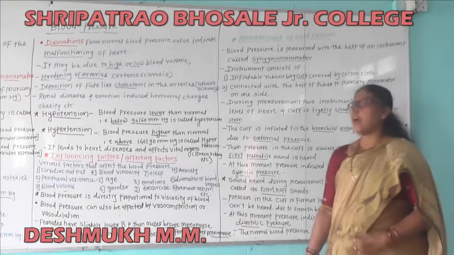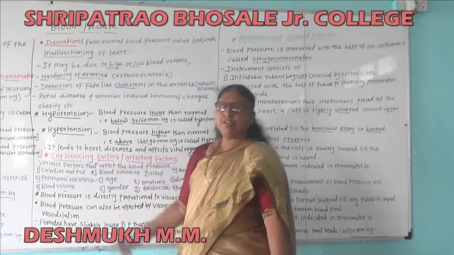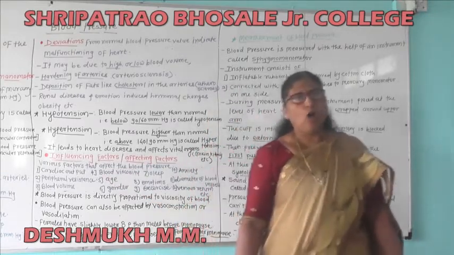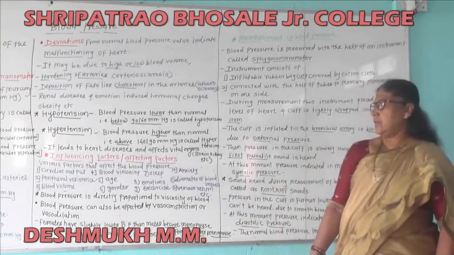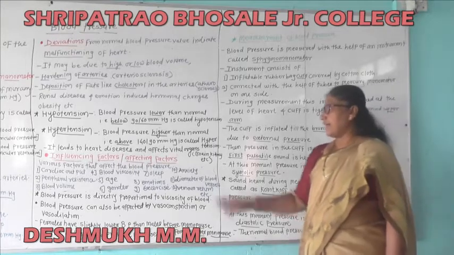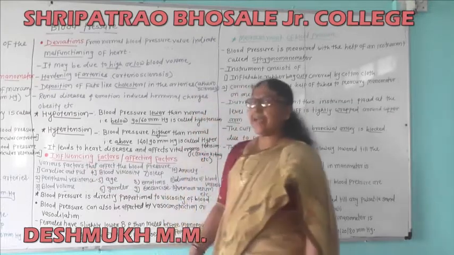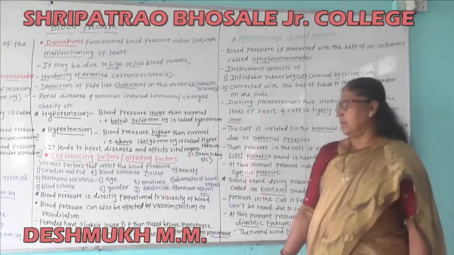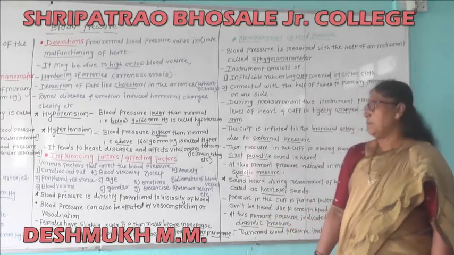The next point is the influencing factors. Various factors affect the blood pressure.